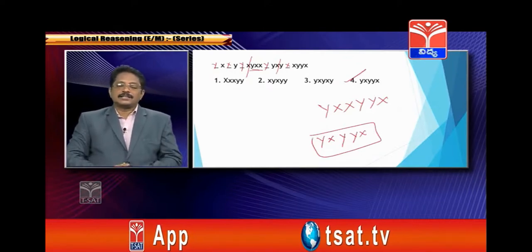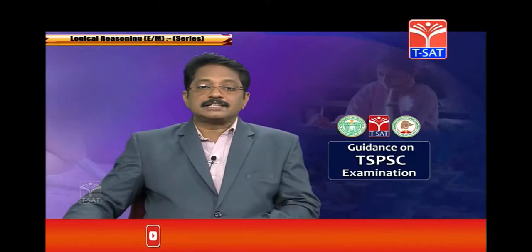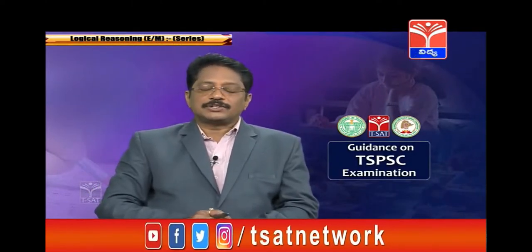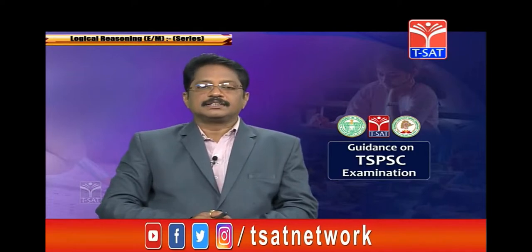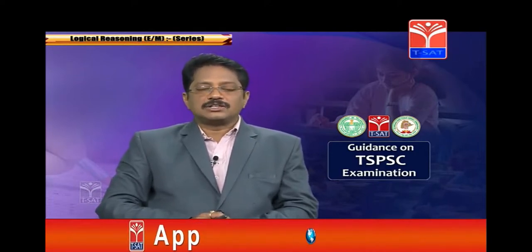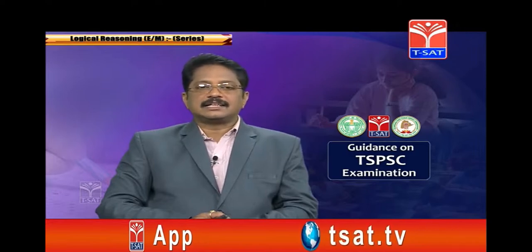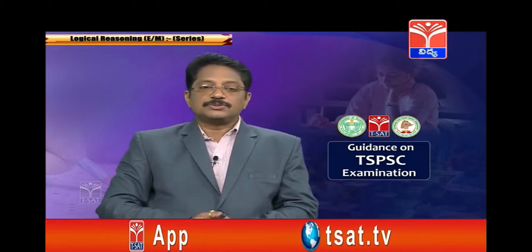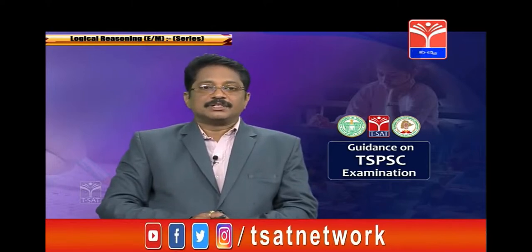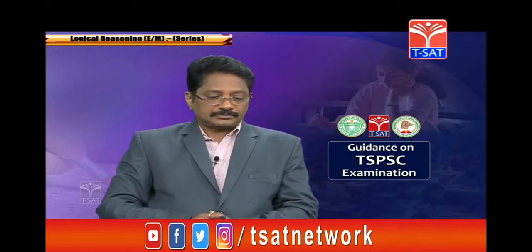Correct? You can get the answer like that. In this kind of series, what you have to do is very simple and very important: first count all the letters in the series, then divide them into groups, and each group has the same number of letters and the same pattern. That's the first kind. Now we will see the second one.